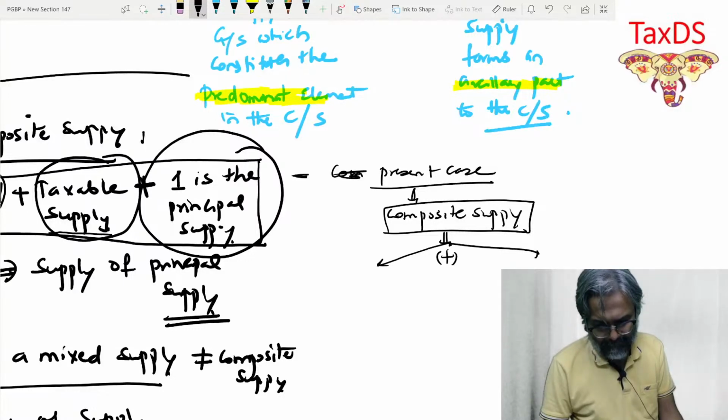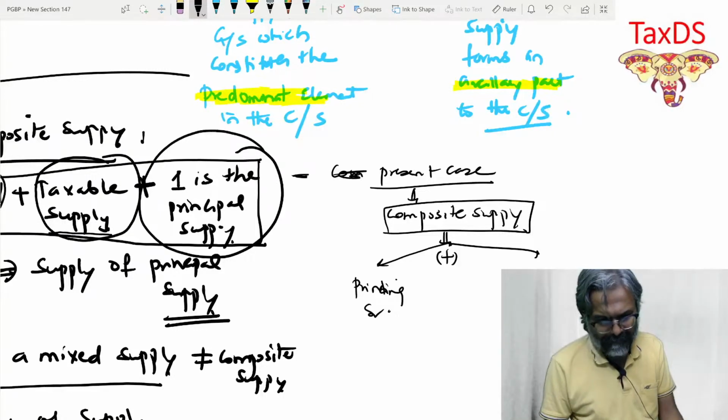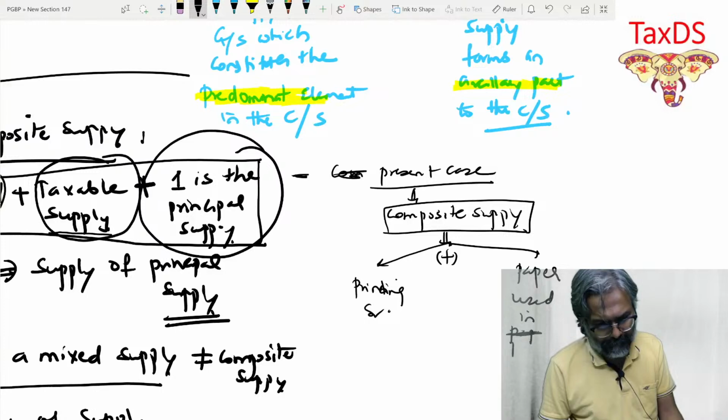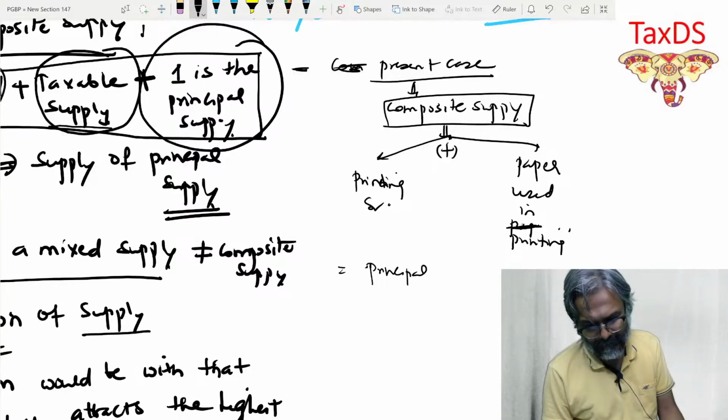This plus this. Printing service plus paper used in printing. And therefore, what is predominant over here? In this case, classification. So principal supply. What is the principal supply in this case?